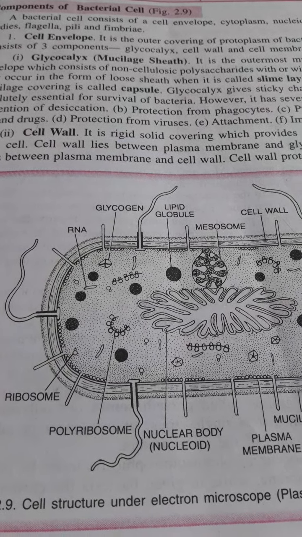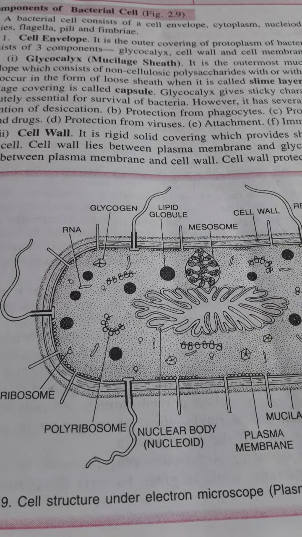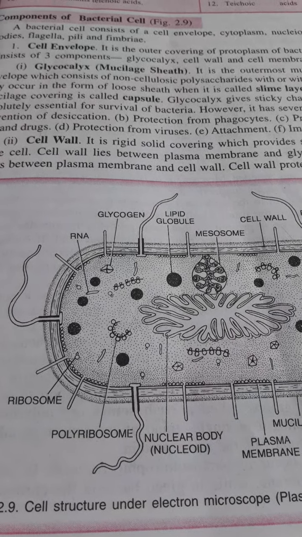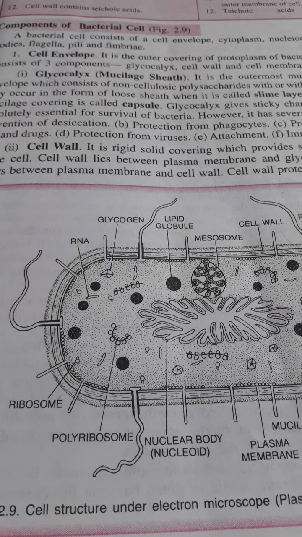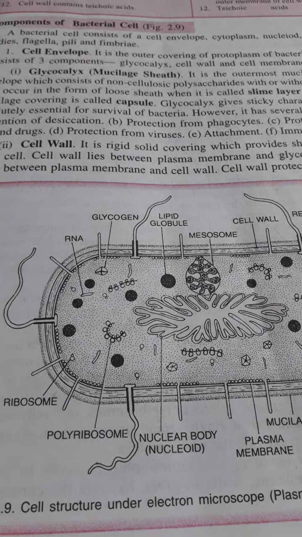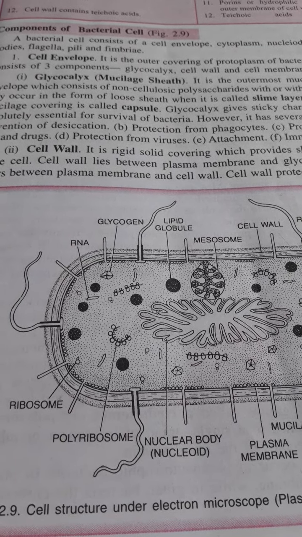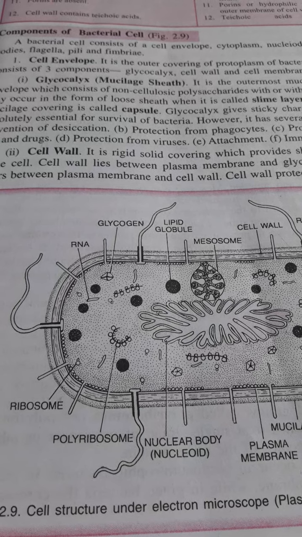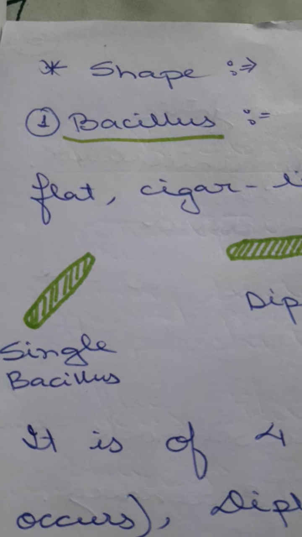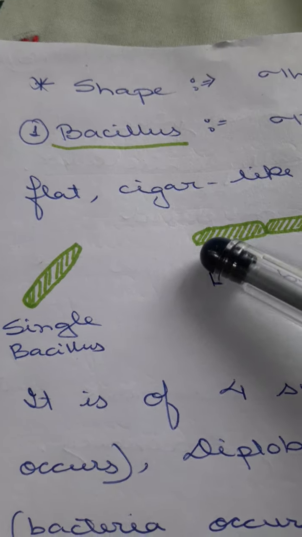Reproduction takes place by binary fission, and nutrition is either photoautotrophic, saprophytic, parasitic or chemoautotrophic. Okay, and here flagella is present, and that flagella is unistranded and it consists of flagellin protein. Okay, now while we are studying the structure and shape of bacteria, we find different types.